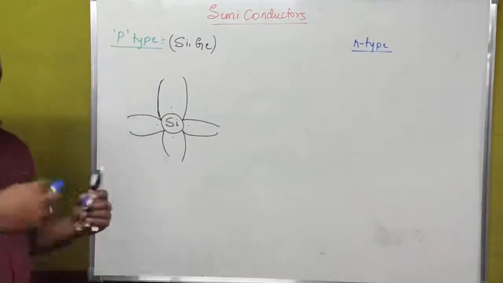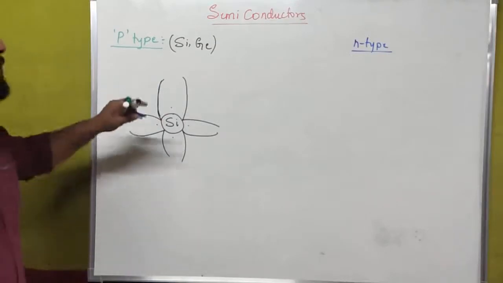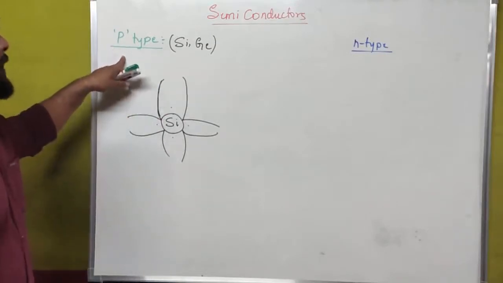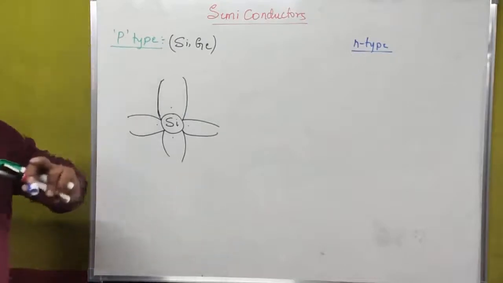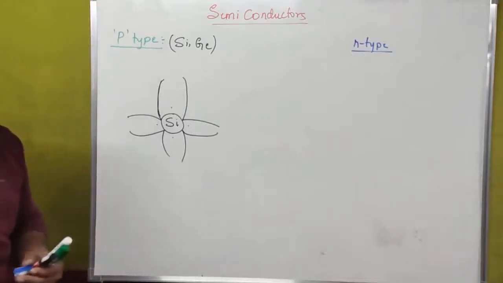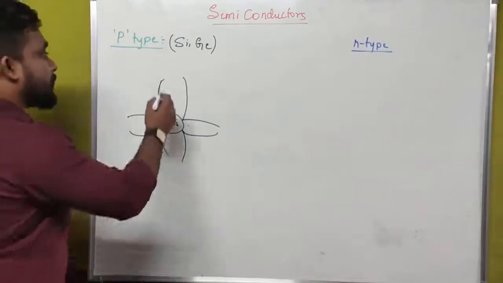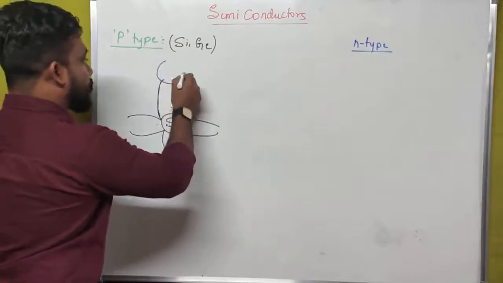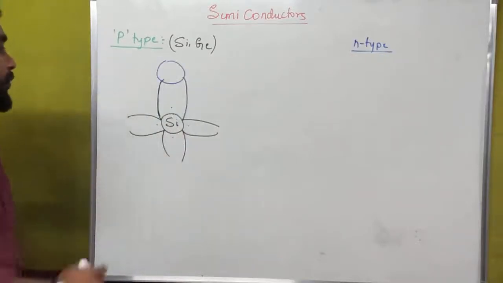Now if we are adding some impurity, which kind of impurity? In case of a p type of semiconductor we should add a trivalent impurity, for example boron.